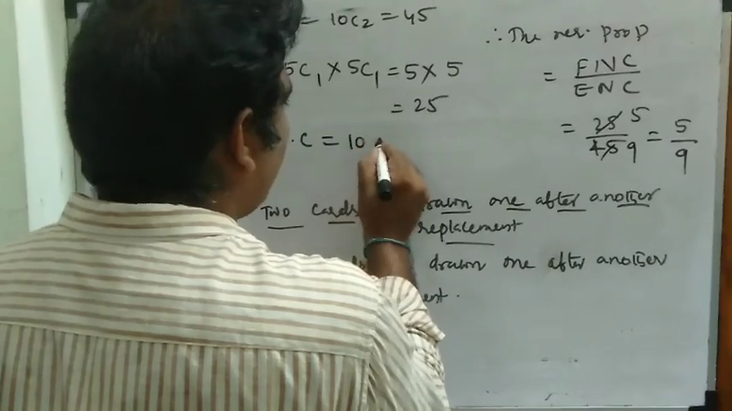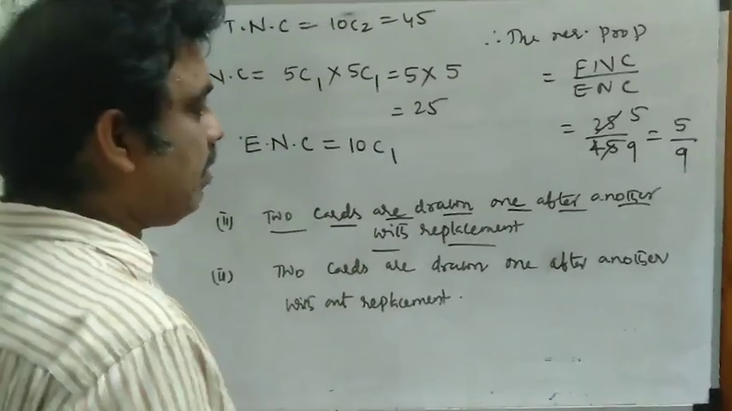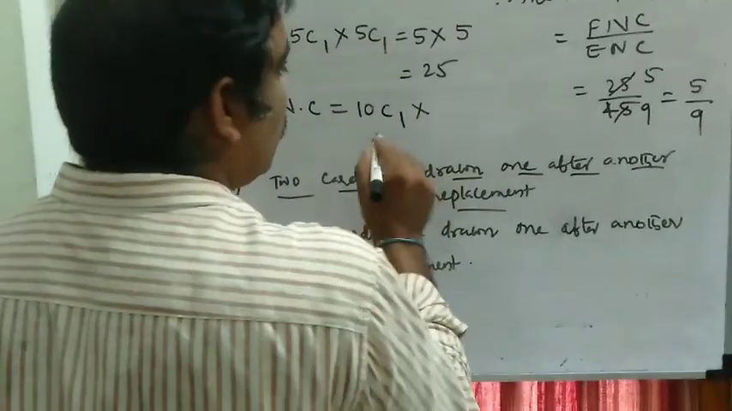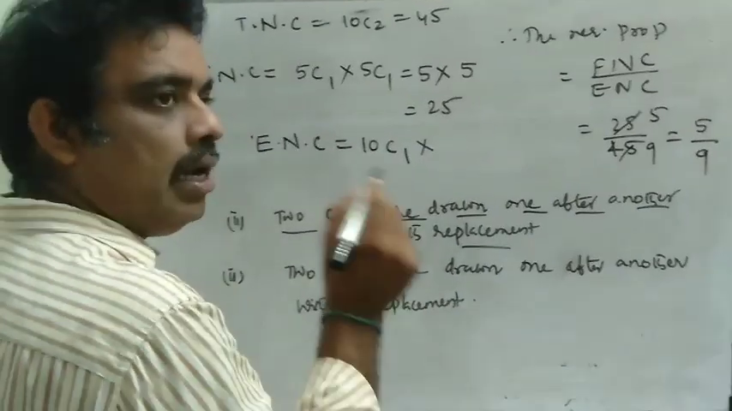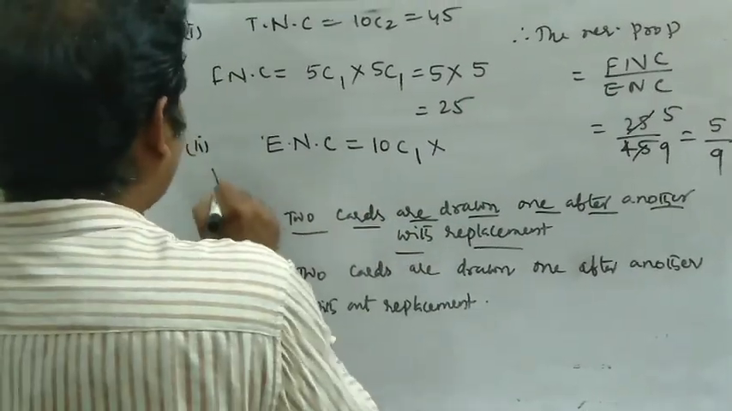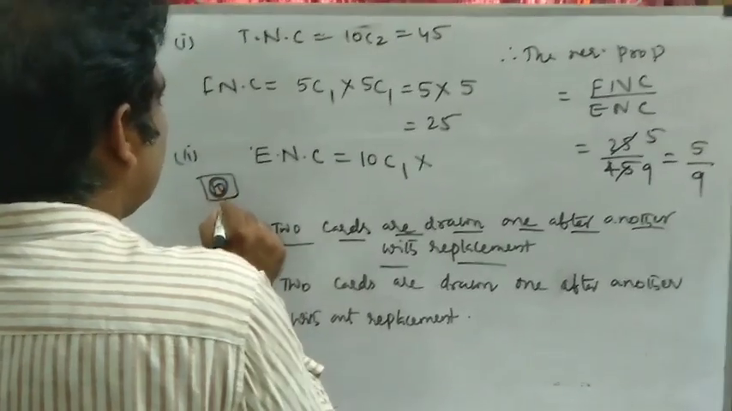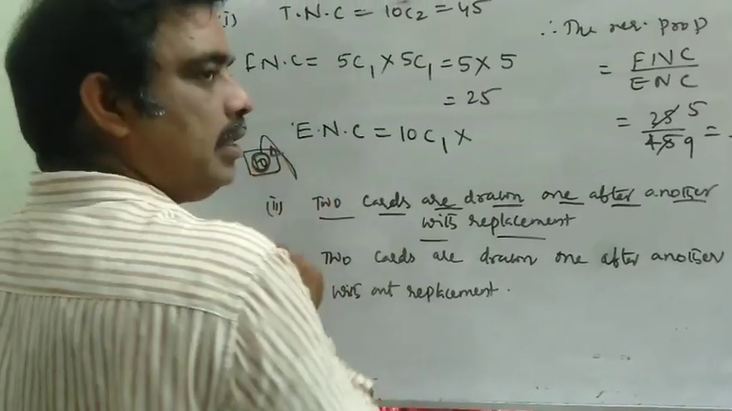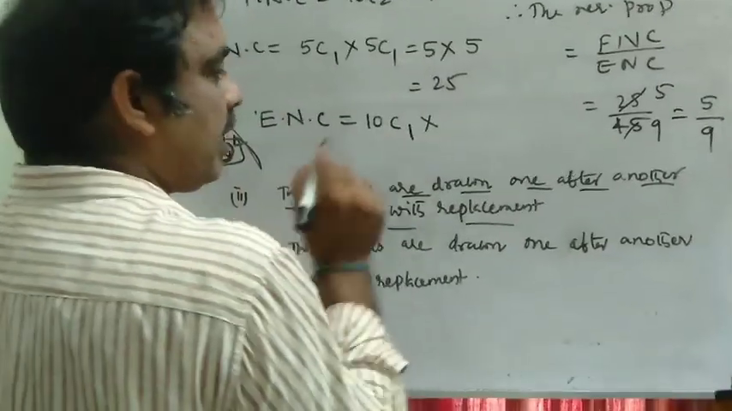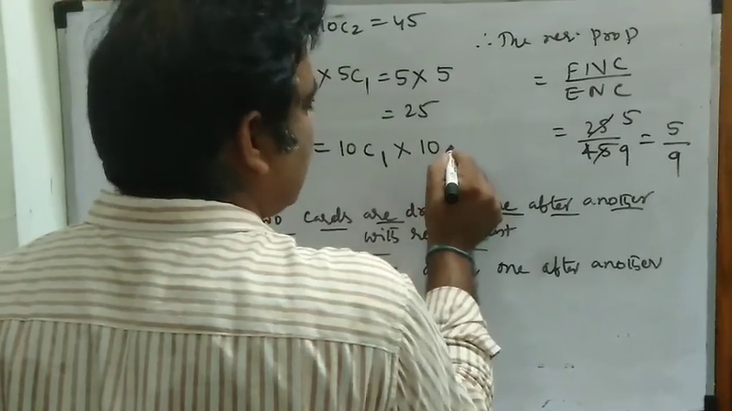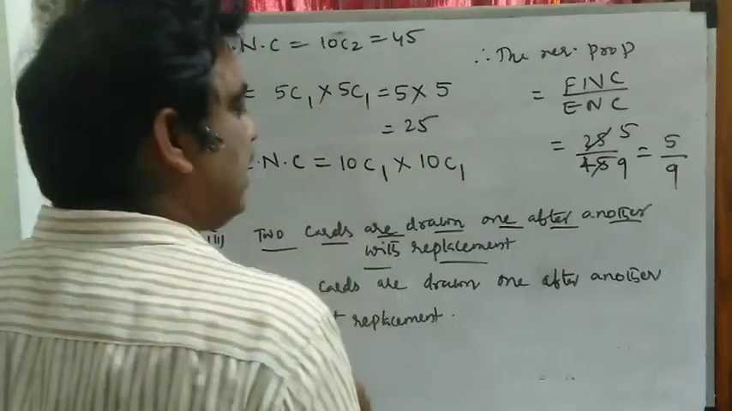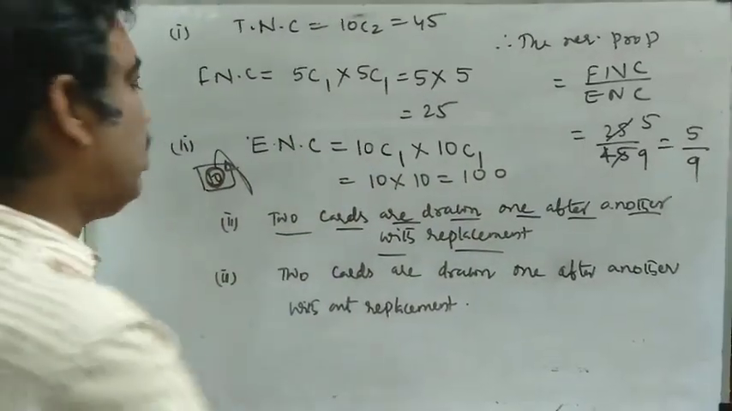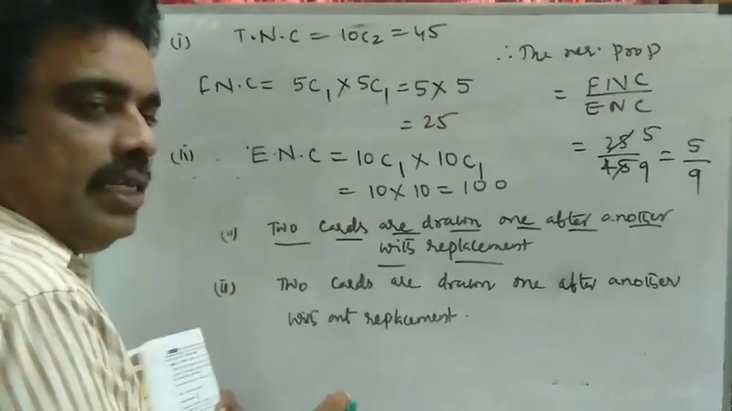So one after another with replacement. I can draw one card from 10 cards in 10C1 ways. Since we replace the card, the number of cards stays the same. Suppose we have 10 cards in this bag. One card is selected at random and we replace it, so the box again contains 10 cards. Now the number of ways of getting another card is 10C1, so 10 into 10 is equal to 100. That is the exhaustive number of cases.